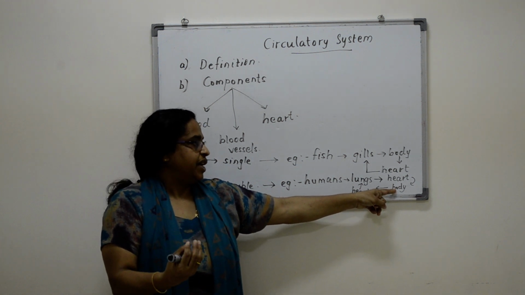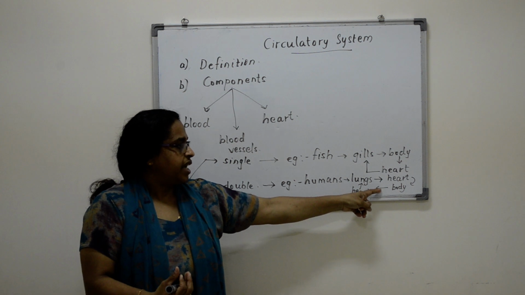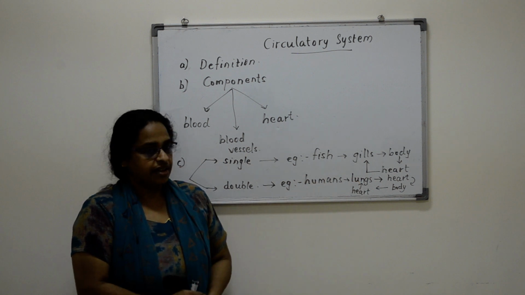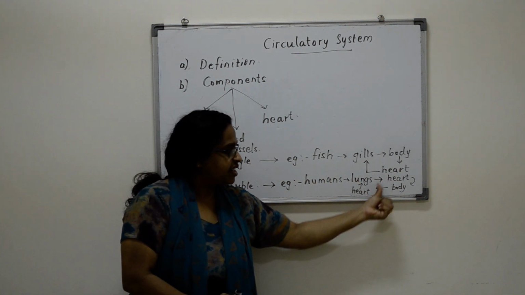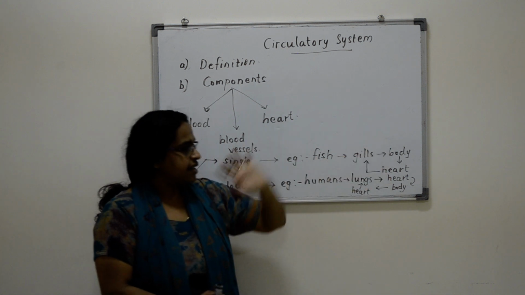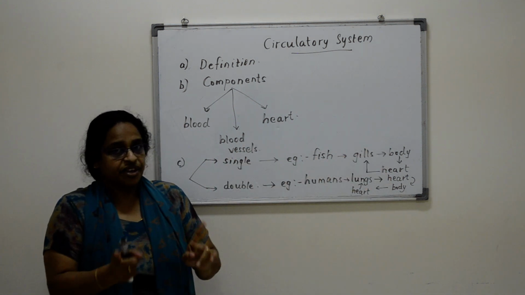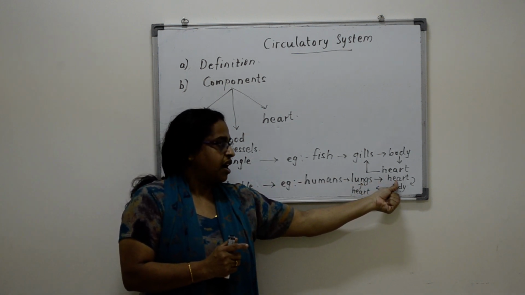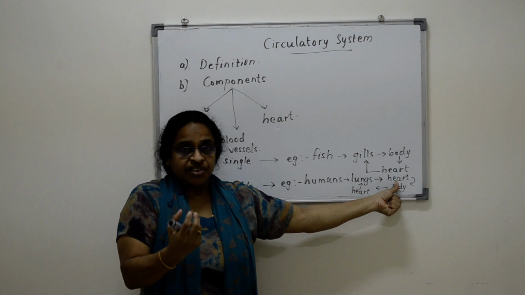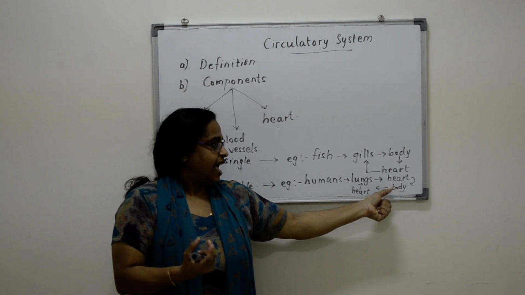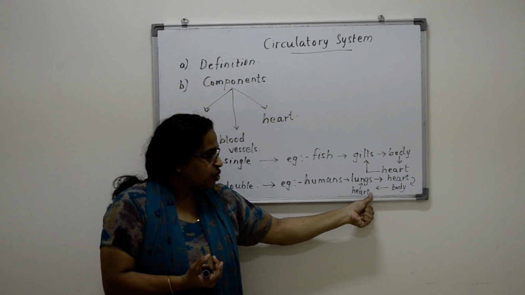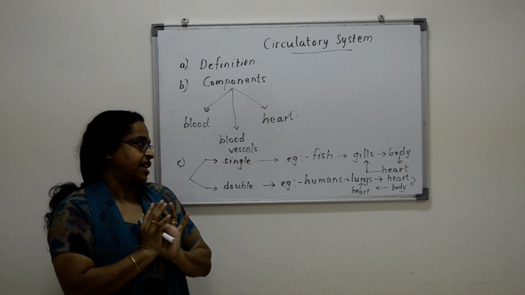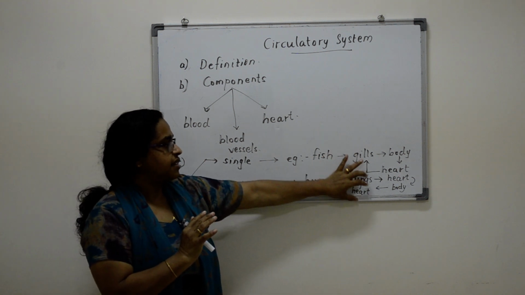The deoxygenated blood again goes back to the heart, and from there it goes to the lungs. So can you say what is the difference between these two? Twice it is entering the heart, but what is the main difference? When it passes from lungs to heart, the blood will be enriched with oxygen, and when it passes from the body to heart to the lungs, it will be enriched with carbon dioxide. So that is the main difference here.